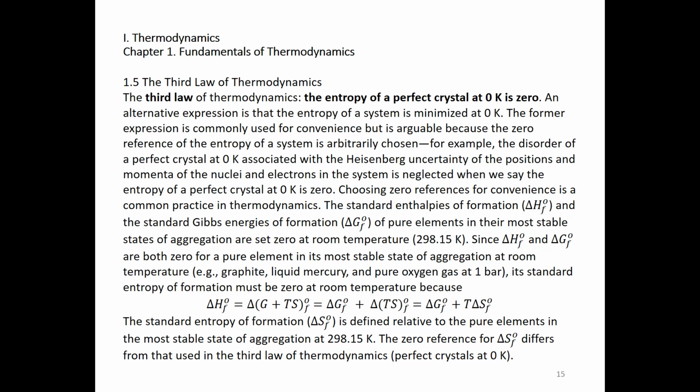There is a slightly different expression: the entropy of a system is minimized at 0 K. These two expressions are slightly different. Let me use an example. If you have a diamond at 0 K, its entropy is 0 based on the first expression. But based on the second expression, we can only say its entropy is minimized at 0 K. But we do not know the absolute value of the entropy of this diamond at 0 K.